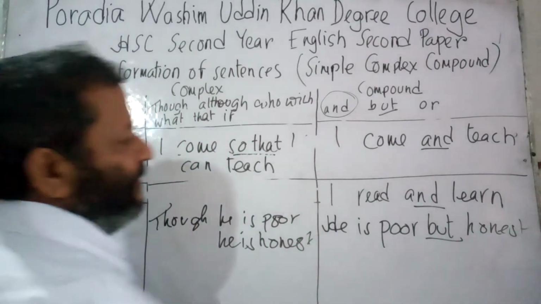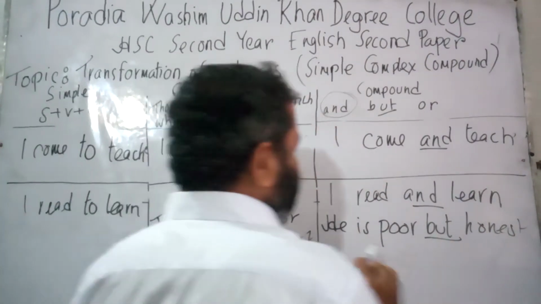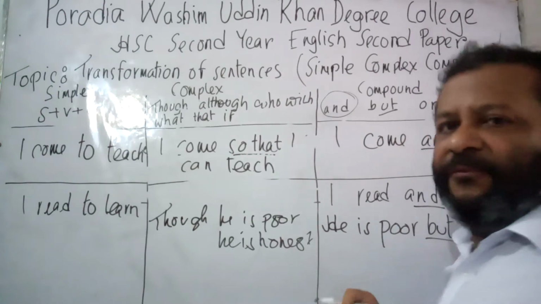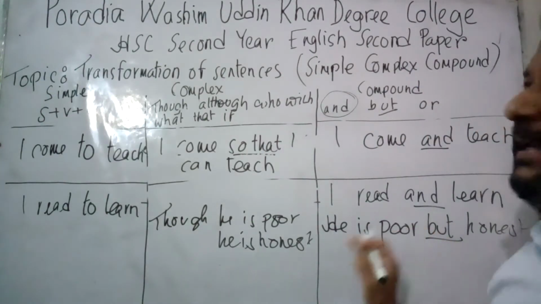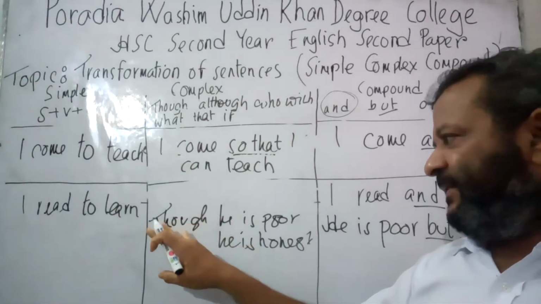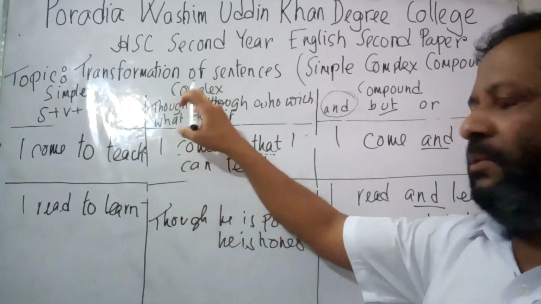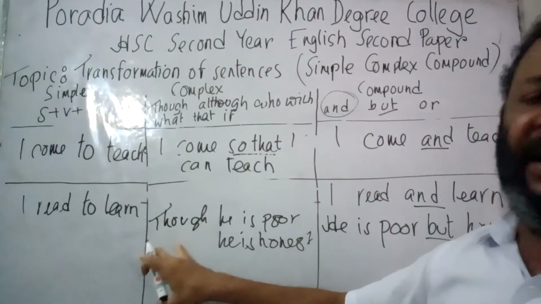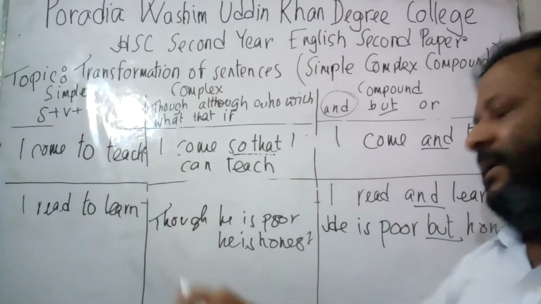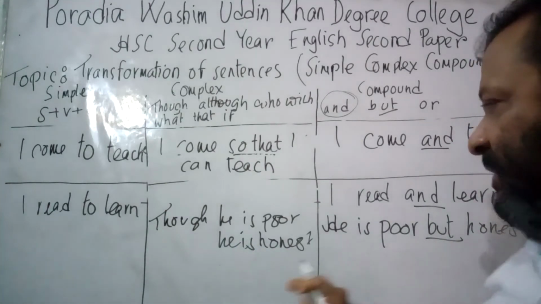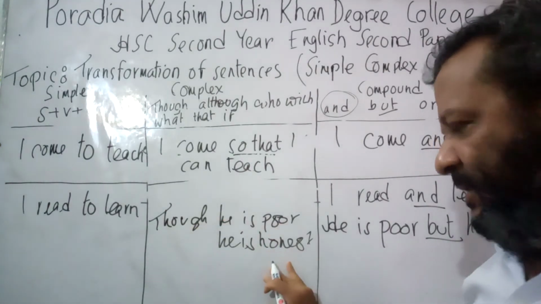I repeat, I found the compound sentence with but. So whenever we would find but in the compound sentence, at the time of converting the sentence into complex, I would start the sentence with though or although. Either I can write though or I can write although. I have used here though, and I can use although here, meaning the same. So he is poor but honest. Though he is poor, he is honest.